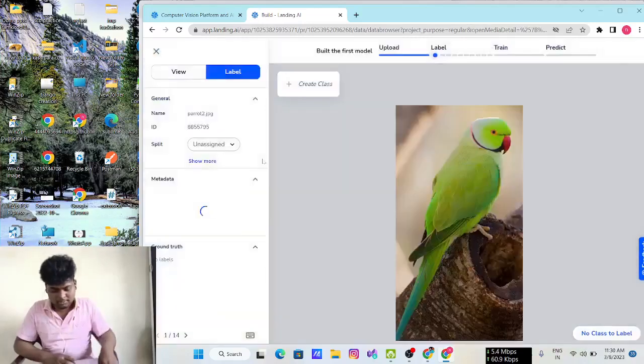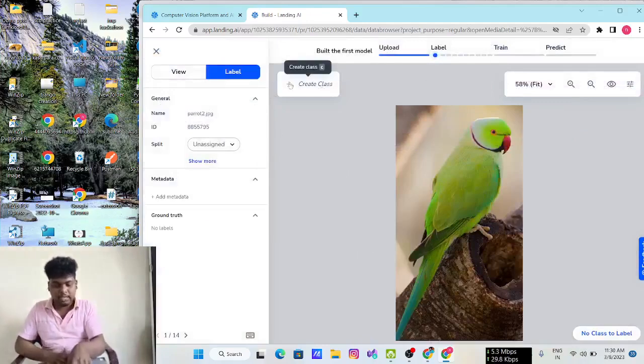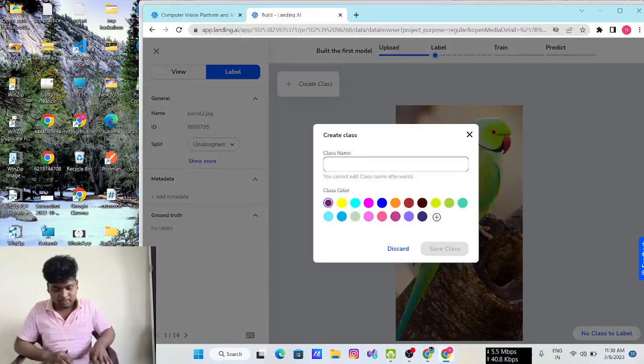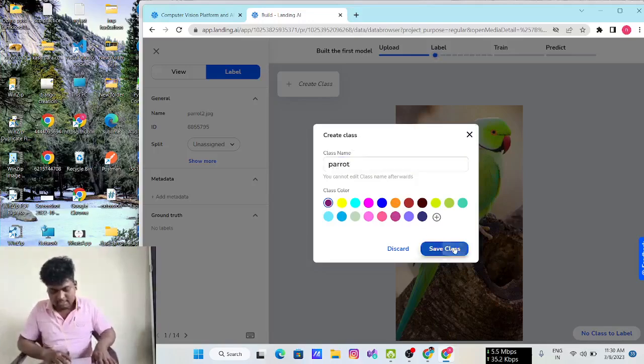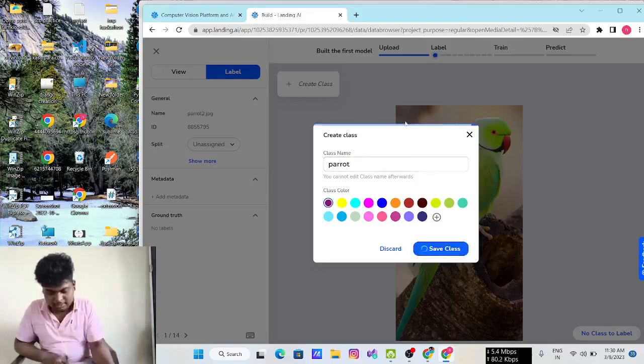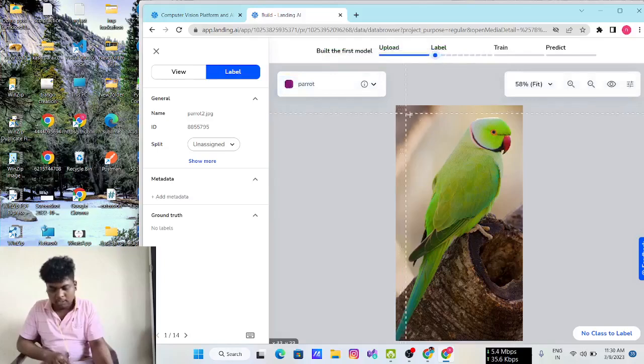So I am giving a label. This is a parrot, right? So I want to create a class called parrot and save the class. For parrot it shows a purple color, and I am drawing a rectangular box where I have a parrot.